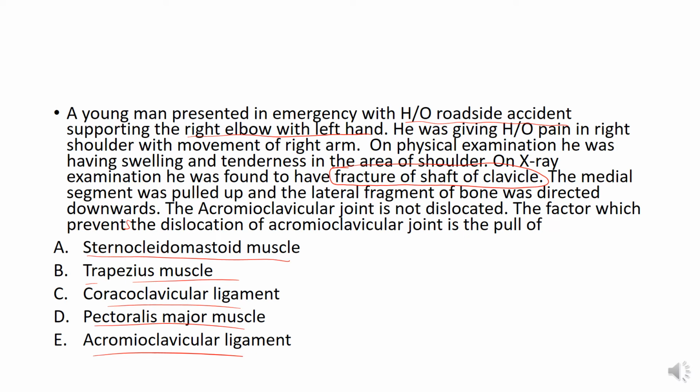So the coracoclavicular ligament is the strong ligament which prevents the dislocation of the acromioclavicular joint in case of fracture of the clavicle.